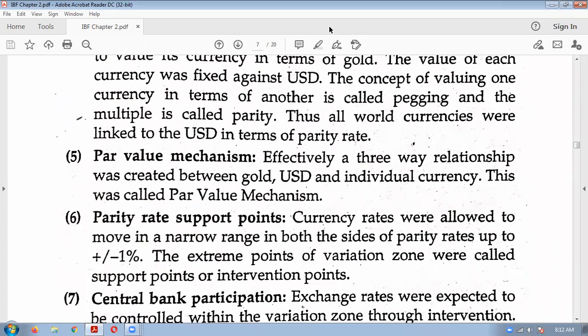Very interestingly, in the par value mechanism there was a three-way relationship between gold, the US dollar and the individual currency. Gold was a medium between other currencies and the US dollar.